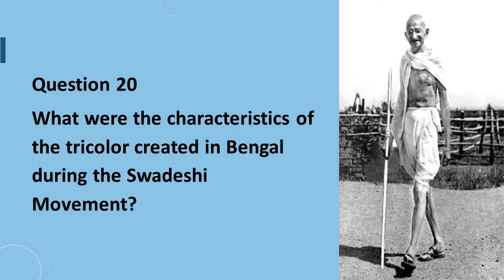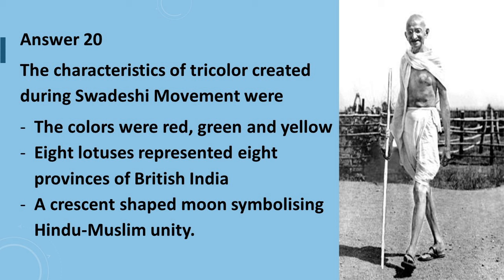Question number 20 says, what were the characteristics of the tricolor created in Bengal during the Swadeshi movement? Answer to question number 20 is, the characteristics of the tricolor created during the Swadeshi movement were, the colors were red, green and yellow. 8 lotuses represented 8 provinces of British India. A crescent-shaped moon symbolizing Hindu-Muslim unity.